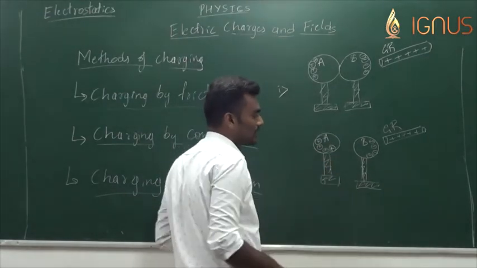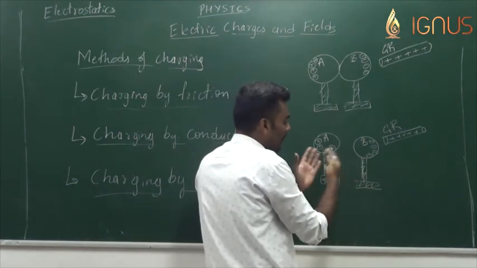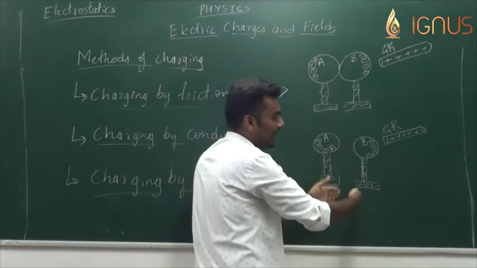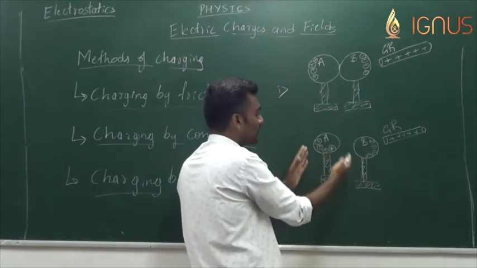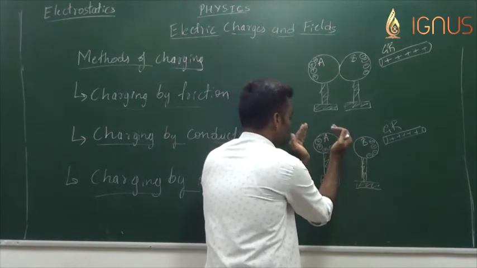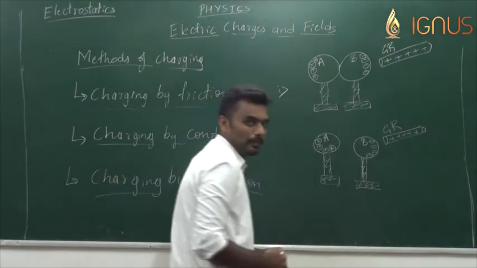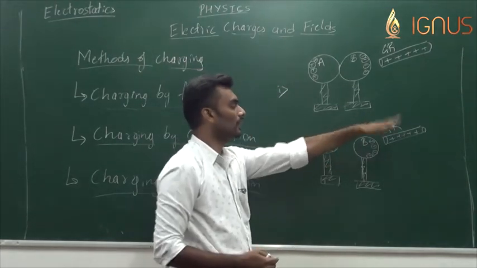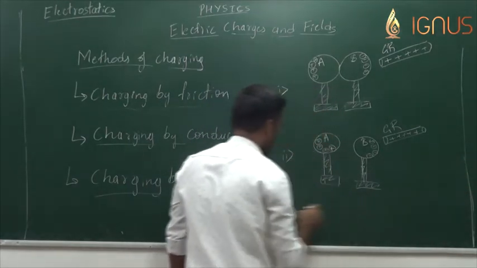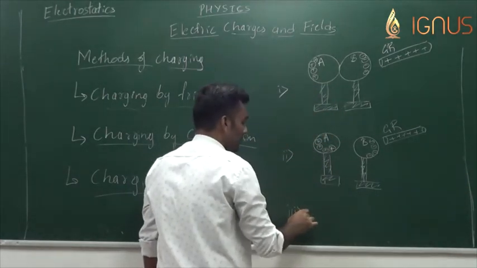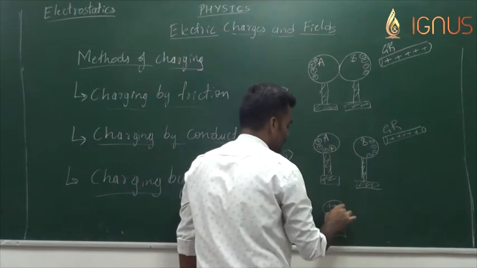Once they are moved away from each other, they now cannot exchange the charges because there is air between them. Air is a very bad conductor of charges, it cannot transfer charges, so the positive charges are stuck inside A and the negative charges are stuck inside B, and hence now we can remove the glass rod. So the glass rod is removed. Finally we have two charged bodies.